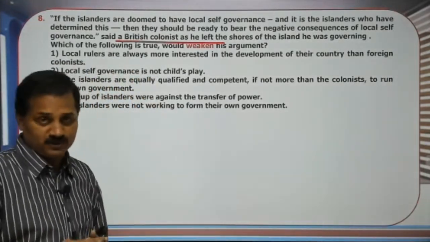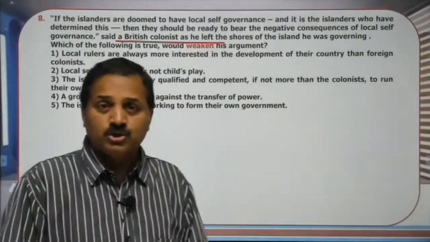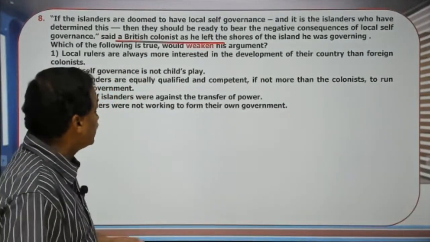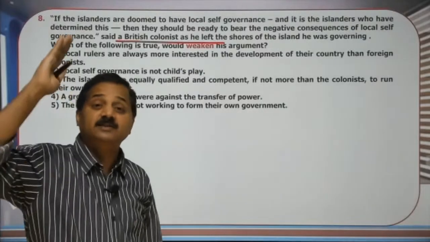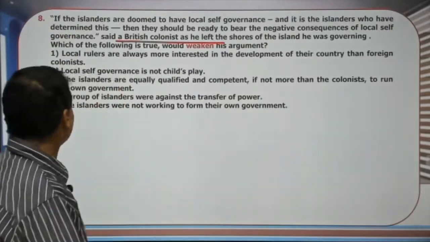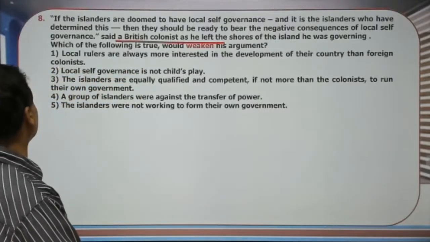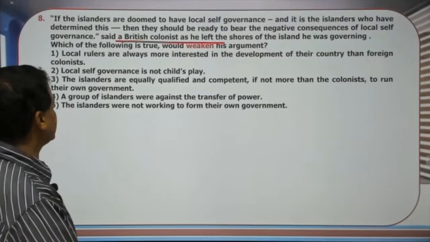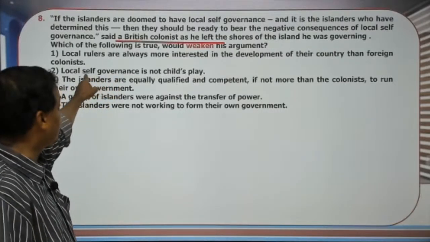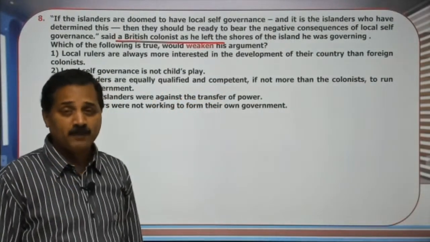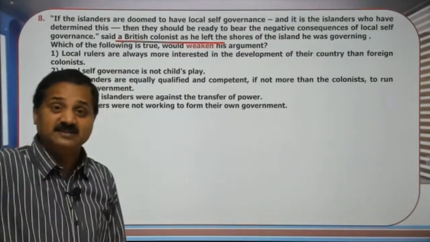What will weaken his argument? So this person believes that islanders are not good enough to govern themselves. What will weaken this argument must say that islanders are good enough to govern. Local rulers are always more interested in development of their country than foreign colonies. Local self-governance is not a child's play. That is an assumption, because that is what the British colonist keeps in mind when he says his statement.